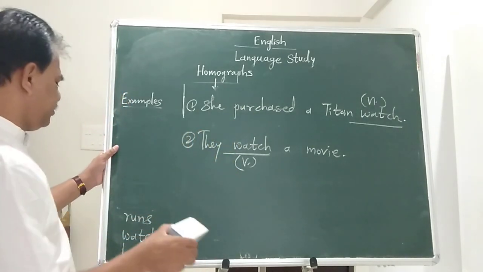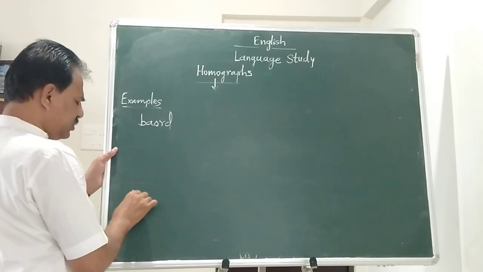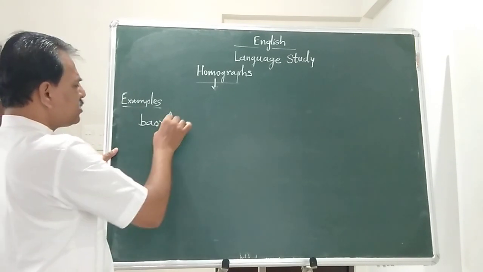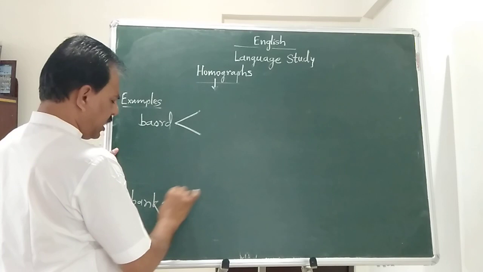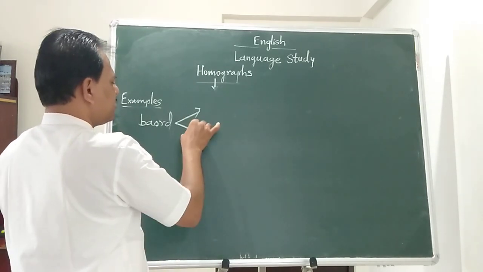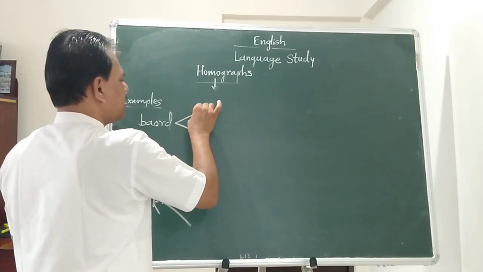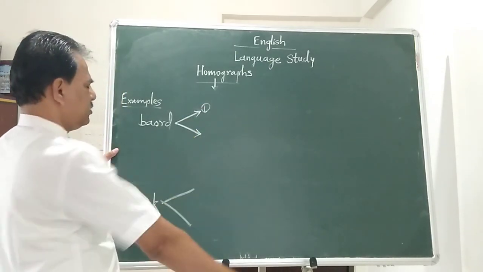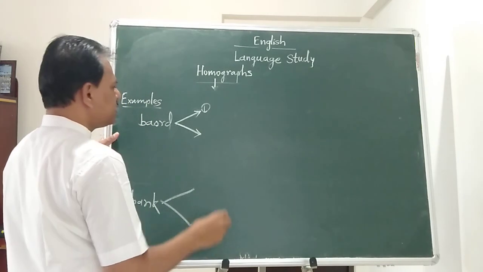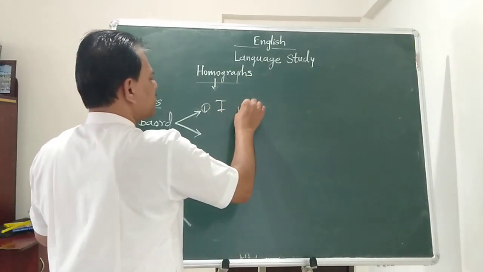Homograph. Board and bank, these are the last two words. So let us see board and bank. Board. I write on the board.